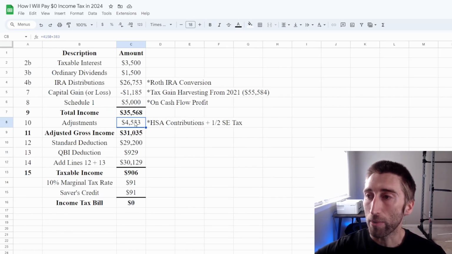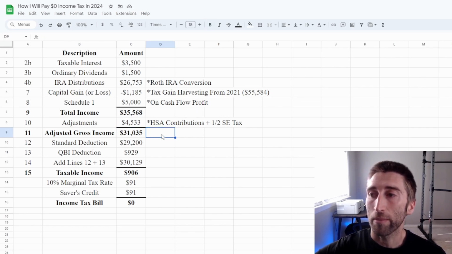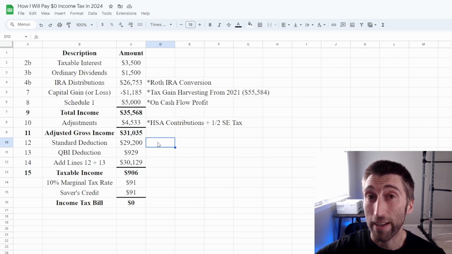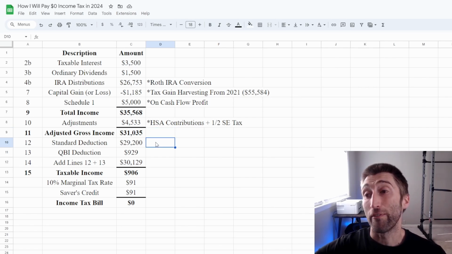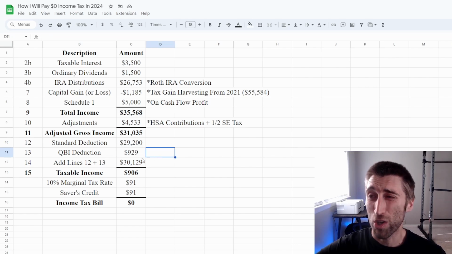Come back here. So we have our adjustments, subtract that from our total income, and our adjusted gross income is going to be $31,035. Then after that, we get to take our deductions, which is, for me, going to be the standard deduction. And this year it's $29,200. And then the QBI deduction, I just pulled this off of a calculator because the QBI deduction, while it's easy to understand, the way you actually calculate it is kind of complicated. So I just inputted this into a calculator online and I got this number. So it's hopefully directionally accurate.